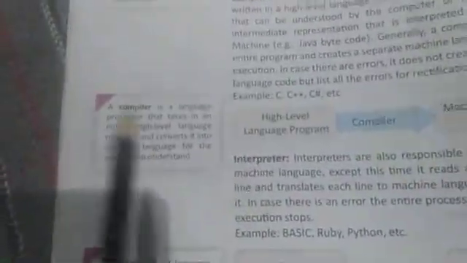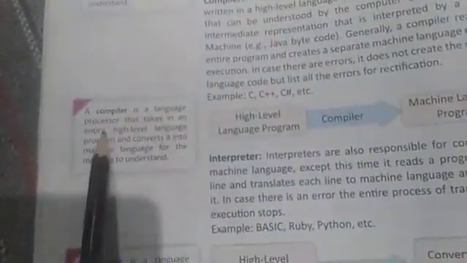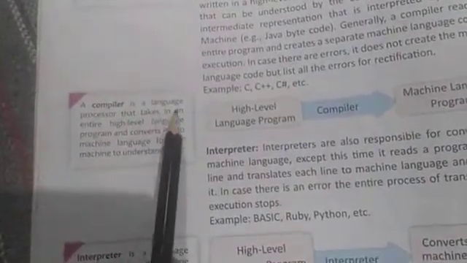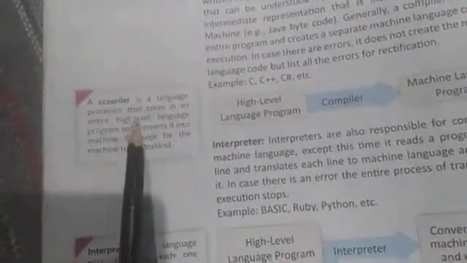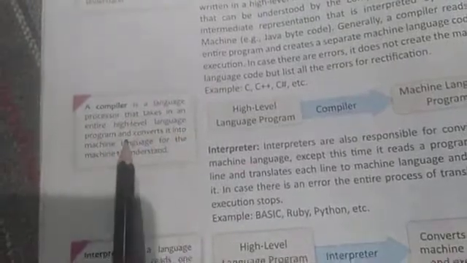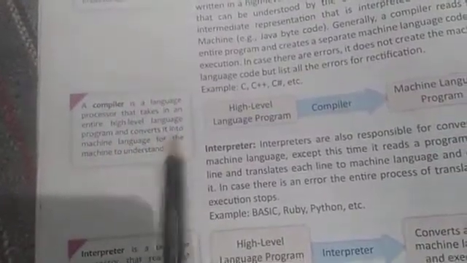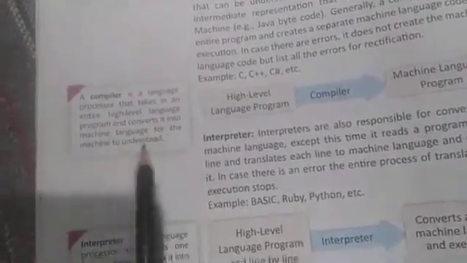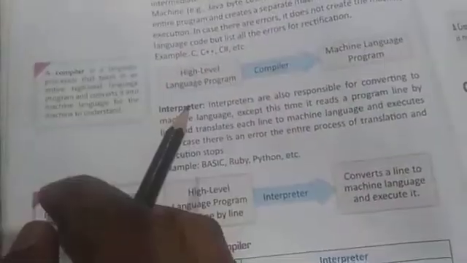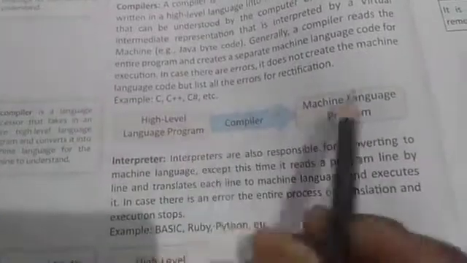After that, the compiler is there. A compiler is a language processor that takes in an entire high level language program and converts it into machine language for the machine to understand. Here, this is the method of conversion.